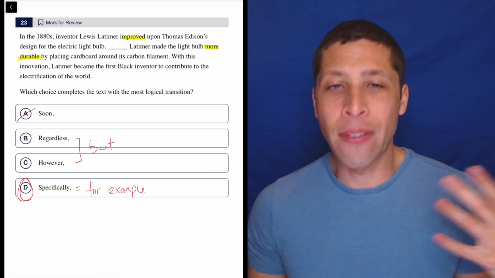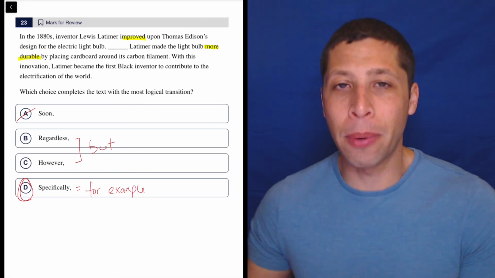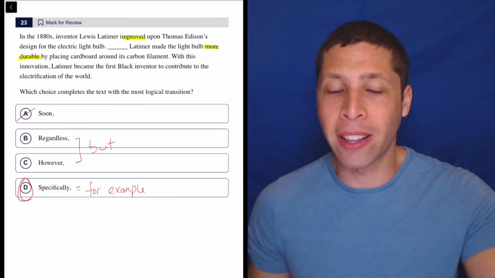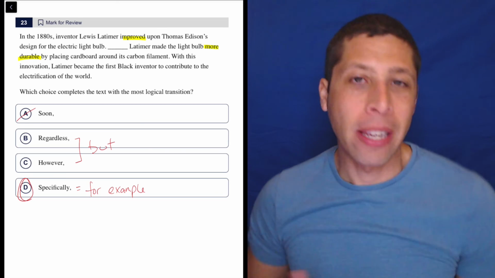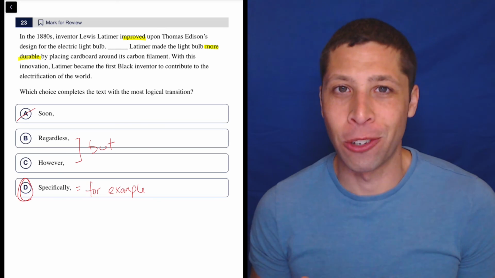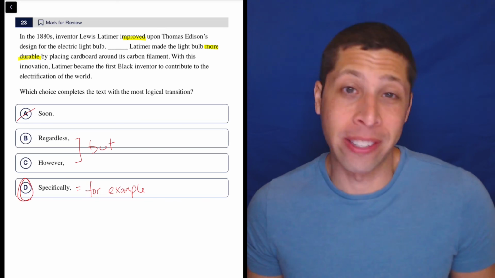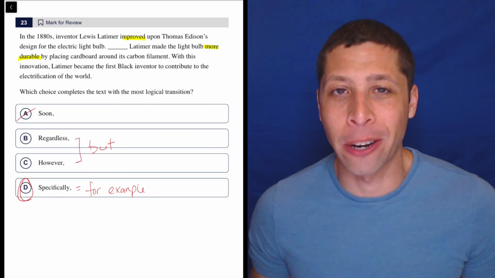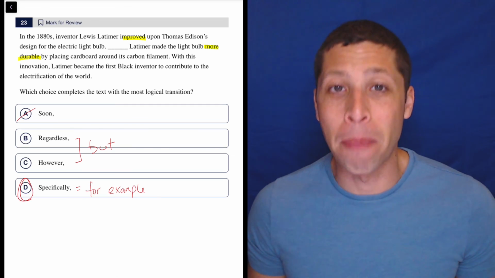And yes, if I think of specifically as a for example, this seems like an example. He improved upon a light bulb. An example of that is by making it more durable. So it's a perfect fit for this situation. And I knew that because I knew exactly what specifically meant. I knew exactly what category it went into. So memorize those and these become much, much easier.